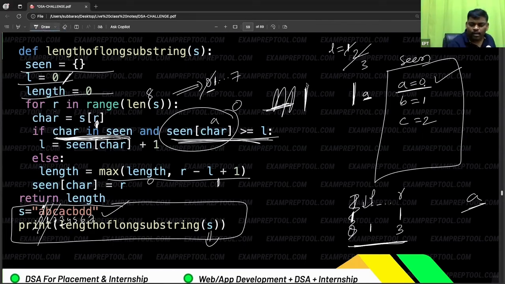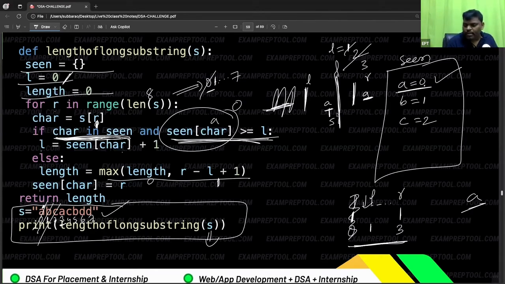Current frame means what? L to R. In this area, A is there. One more new A is there. I want to take this new A. I want to leave the old A. If the old A is there in the 5th place, then from the 6th place onwards, L will start. That's how it is going to happen. L is equal to scene of char, means the previous index at which it came, plus 1. From the next place onwards, L will start.